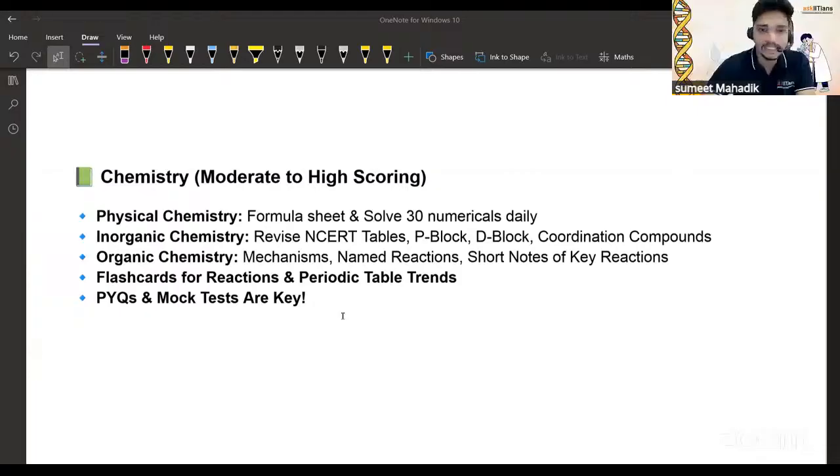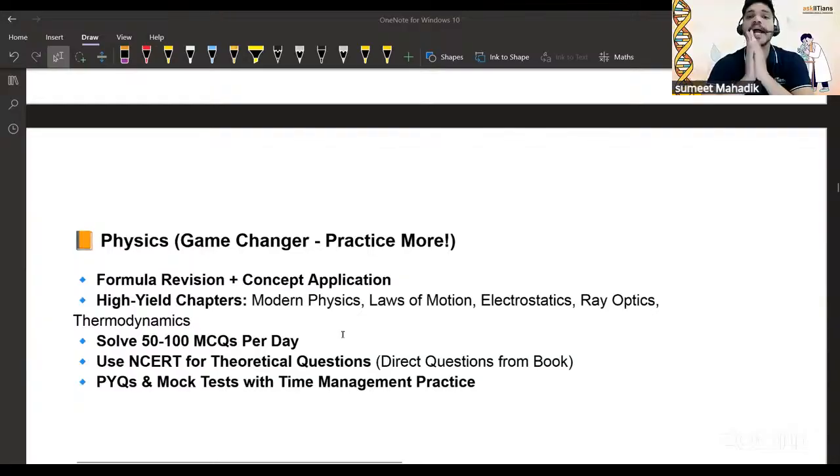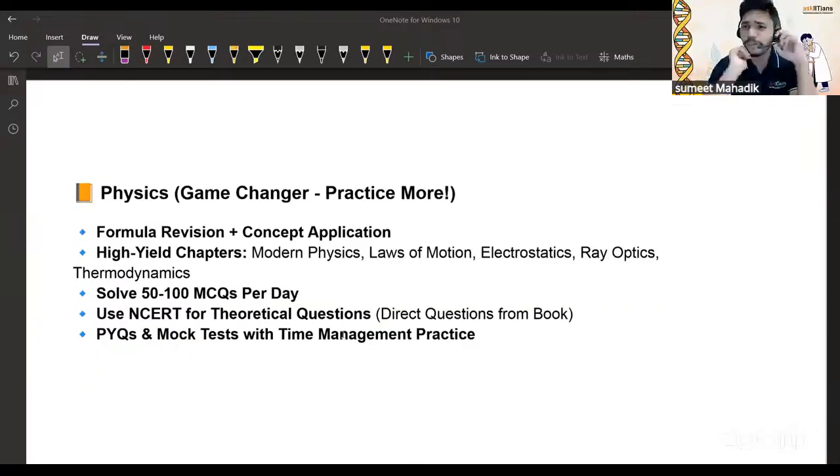Now let's move to physics, the game changer, where you need to practice more. Tell me one thing, those who are present, how many of you actually like physics? I know the answer, but I still want to hear it from you. Okay, I got the answer, a mixed one. Those who love biology are a little away from physics. But we have to manage it.